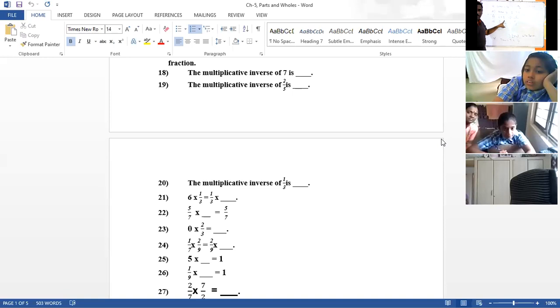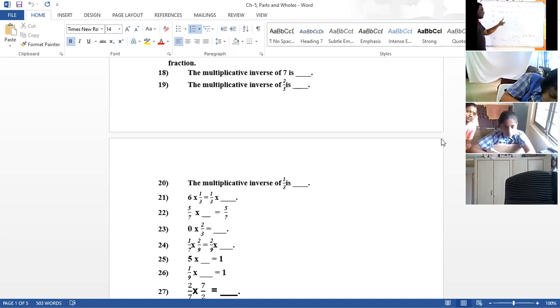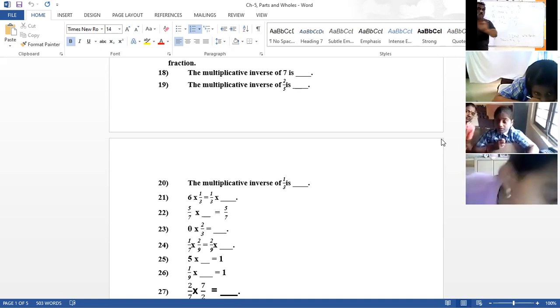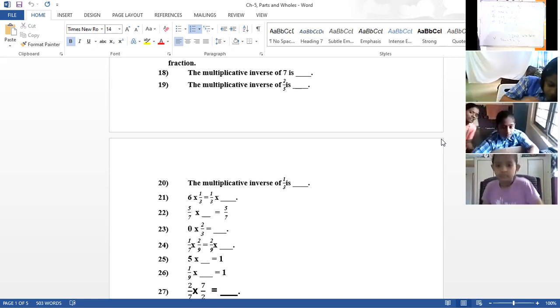6 into 1 by 3 also can be written as 1 by 3 into dash. Like A into B, B into A. Both are same, no? 2, 3 just 6, 3, 2 just 6. So you can do reverse in multiplication. That's what they are asking. They are not asking what is the result. Then what you said is correct, Imani. 6 into 1 by 3 or 1 by 3 into 6, both will be same. Of course, the result is 2. We are not asking the result. We are asking what is the missing number there.